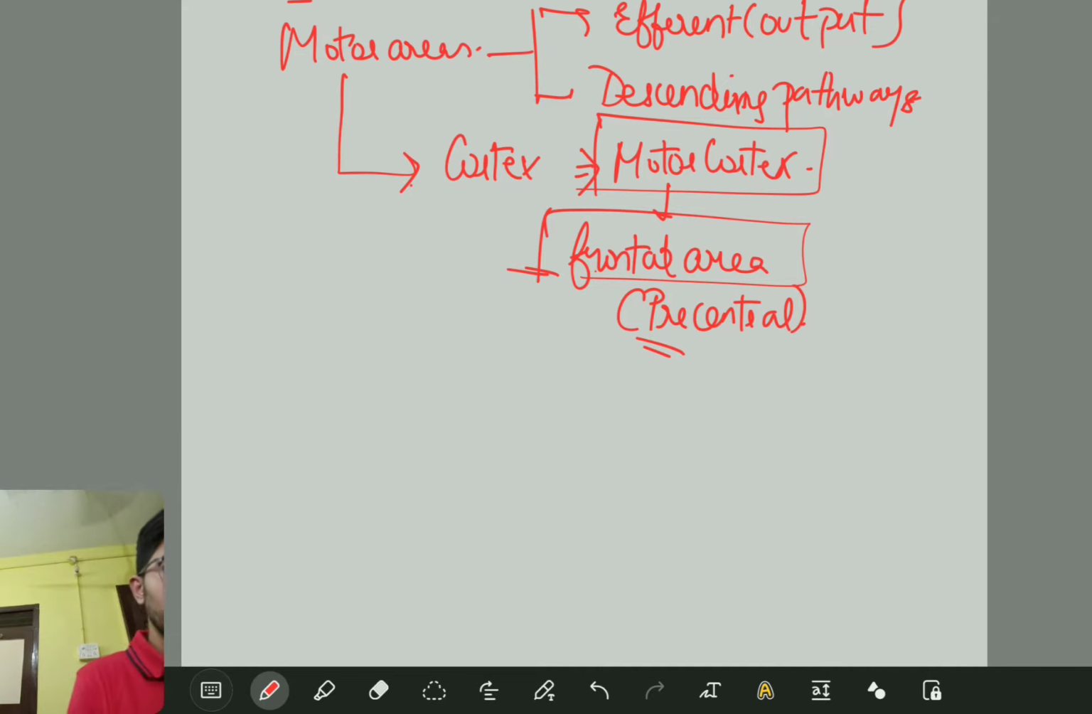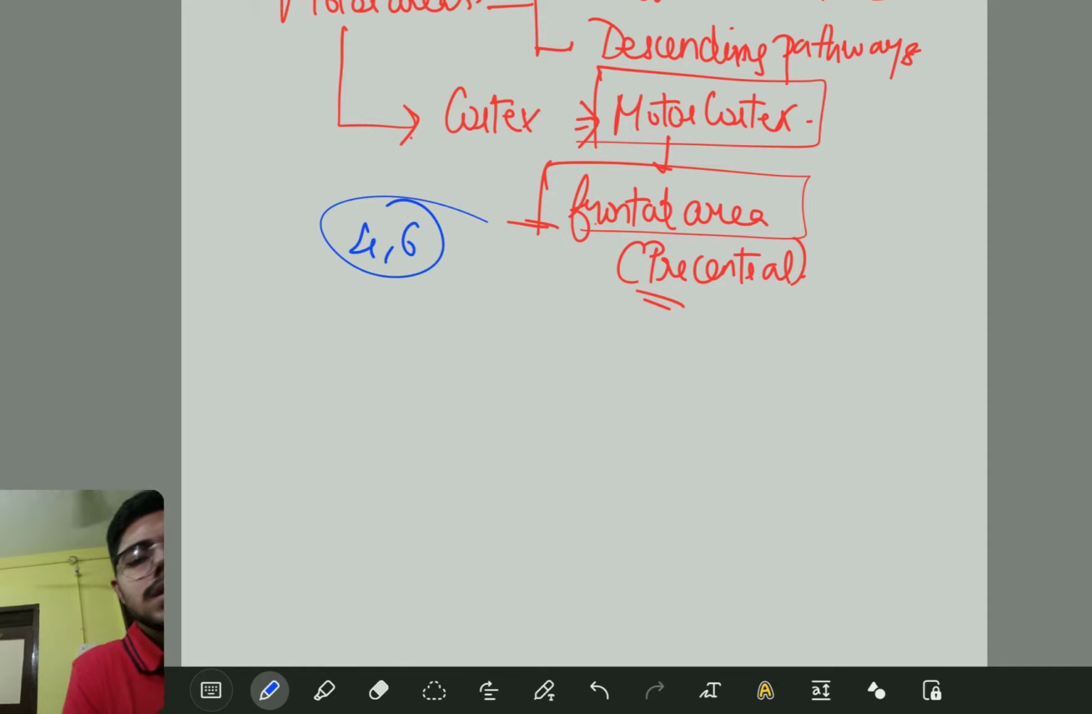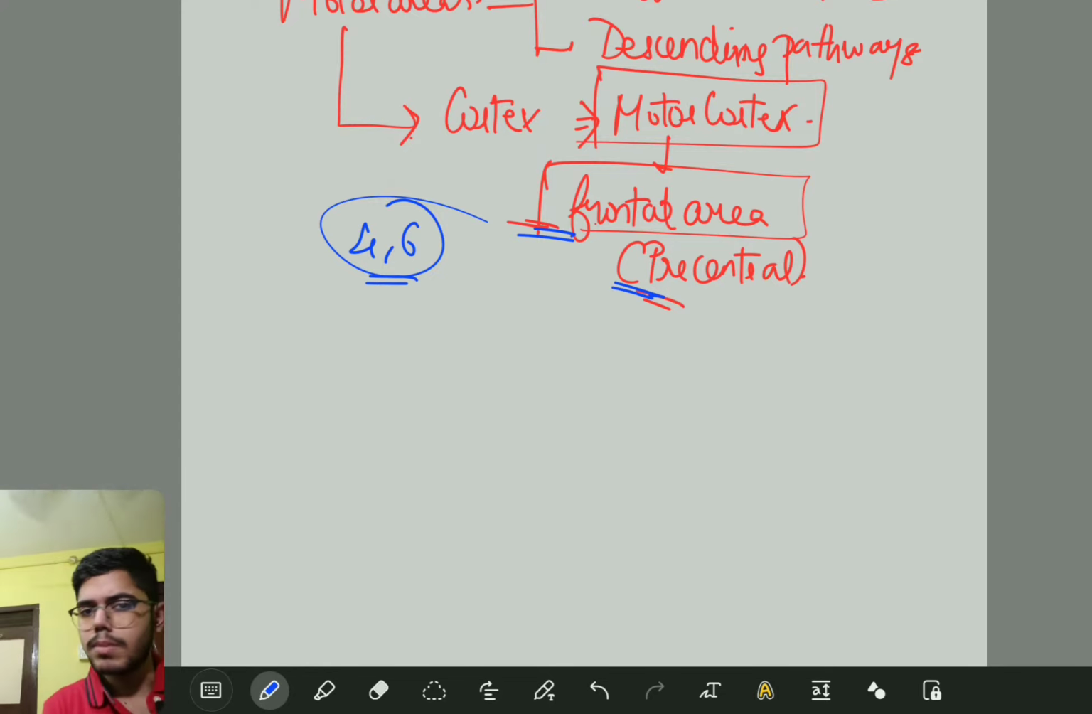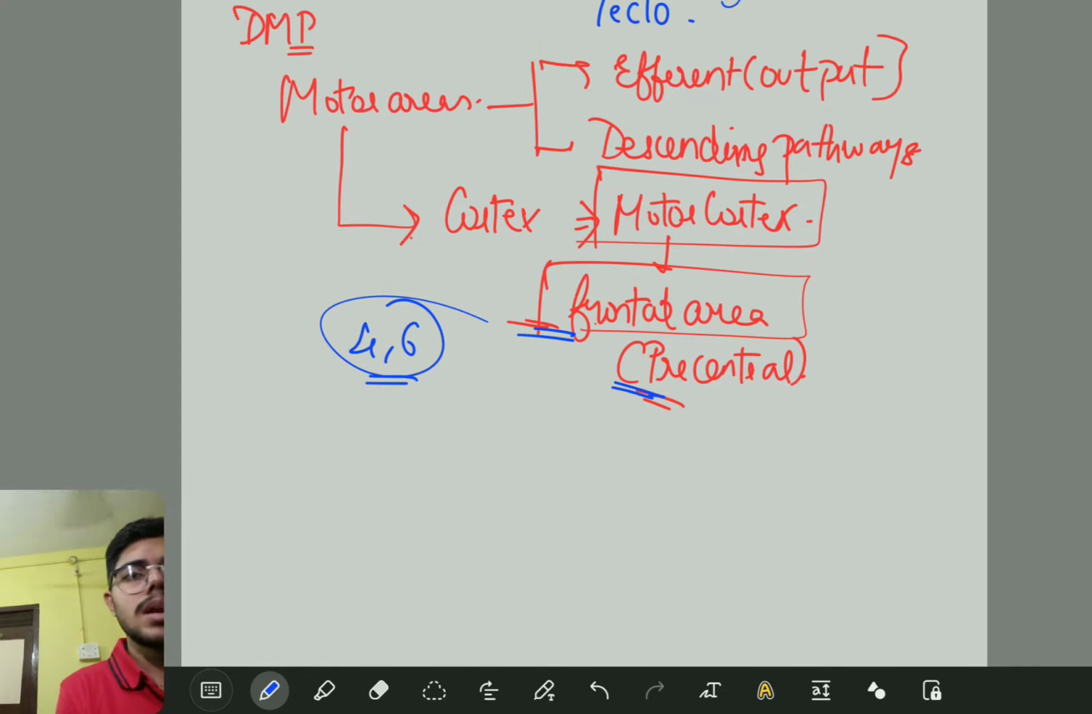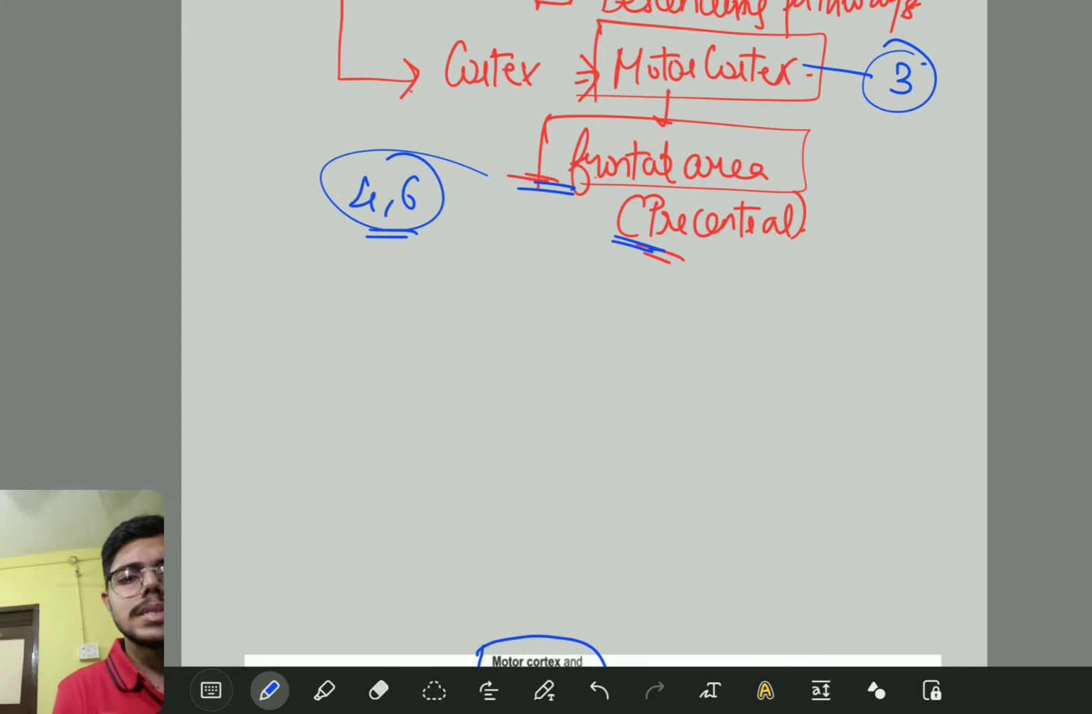Now the next question they will be asking is, what is the Brodmann area for this? The Brodmann area is very simple. Remember it as 4 and 6. The Brodmann area for the precentral frontal area is 4 and 6. So we learned about the motor areas, that is the motor cortex. Apart from this, they are 3 in number. What are those? Let's see.